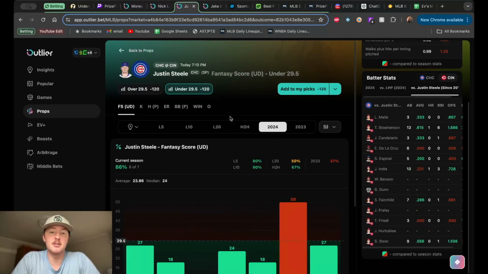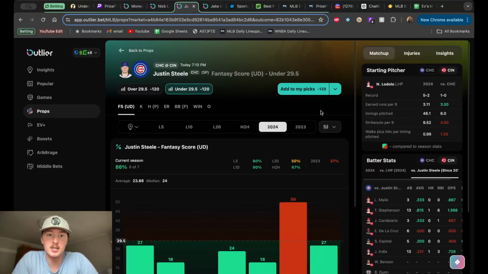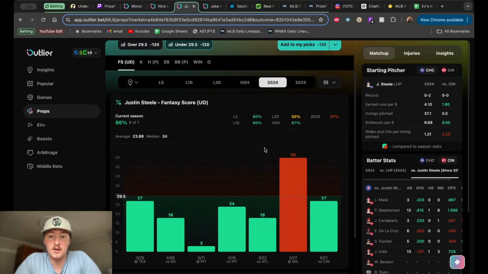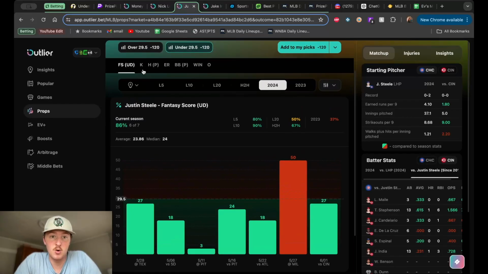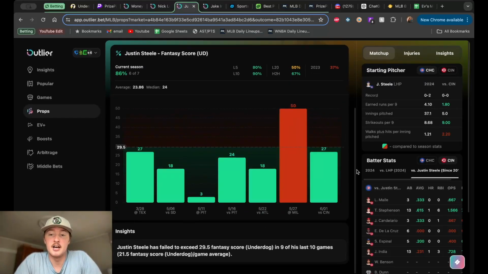Let's look at the Justin Steele side of things, who is the pitcher for the Cubs in this one. Forgot to mention the ERA and everything like that, but Lodolo's WHIP, 0.99, under 1, innings pitched 46, strikeouts per 9, 9.52, and a 3.11 ERA. But Steele, on the other side, 4.1 ERA. His innings pitched around 40 innings. He's got a decent amount of history for this season. 8.68 strikeouts per 9, 1.21 WHIP, a little bit worse than Lodolo. So that's looking good. You see his fantasy score. He's been going under this a lot so far this season.